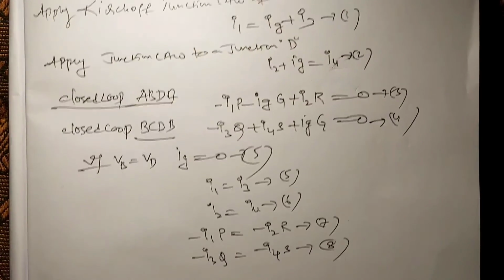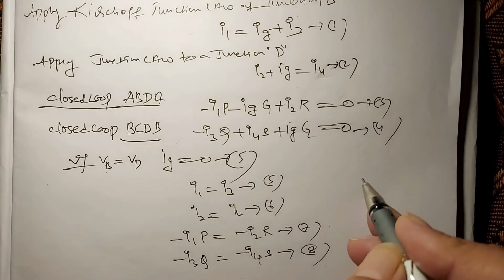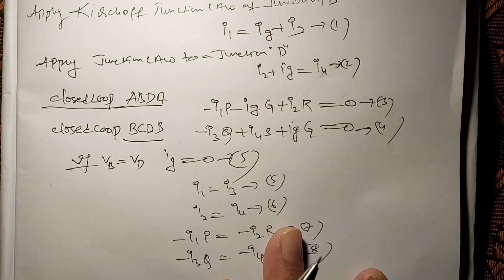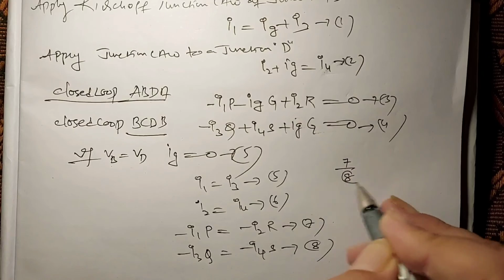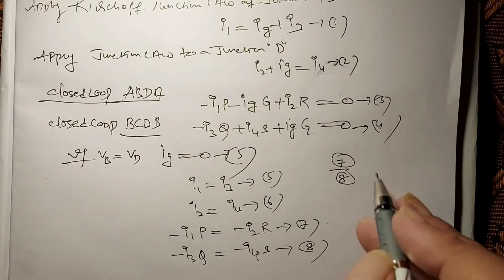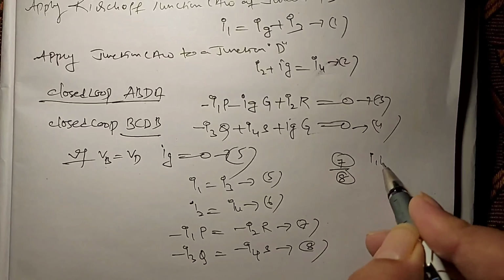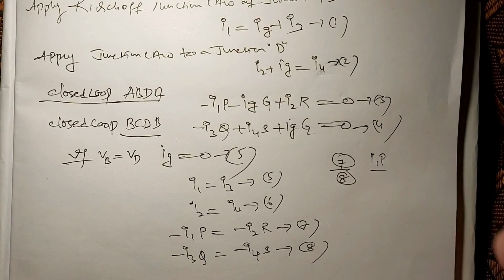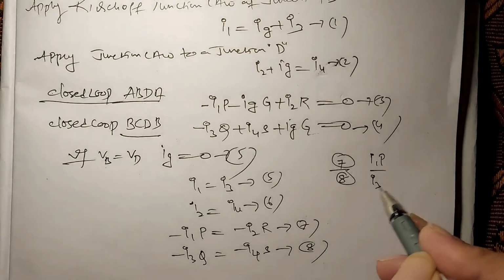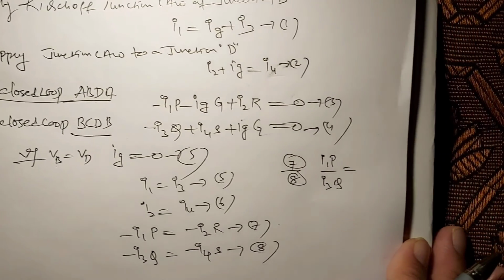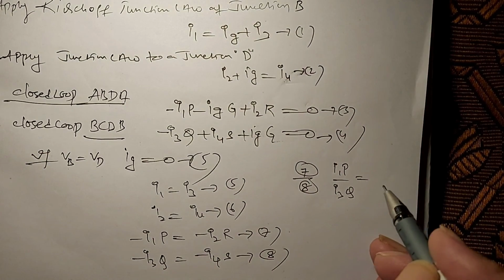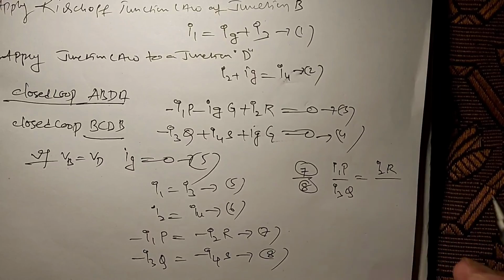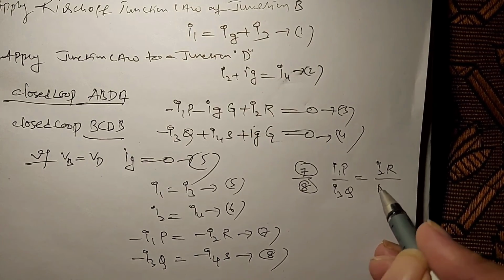Right. So divide equation 7 by 8. Equation 7 by 8 gives I1P by I3Q is equal to I2R divided by I4S.